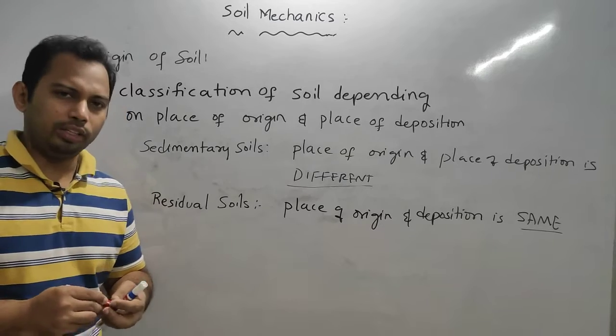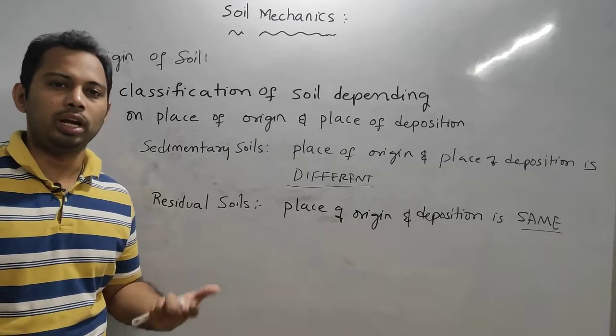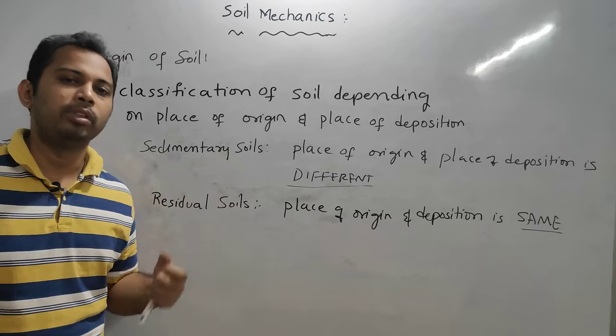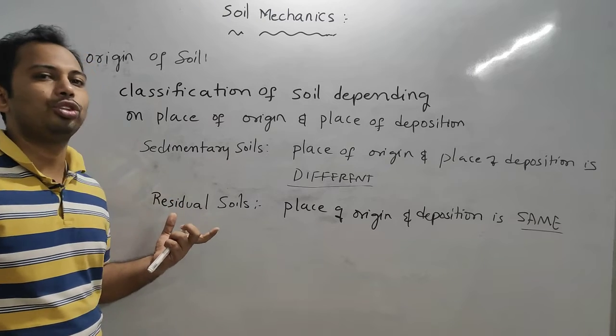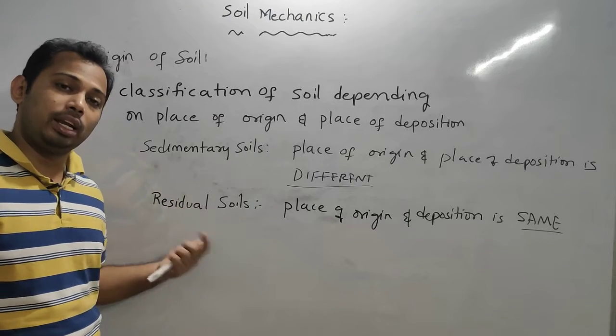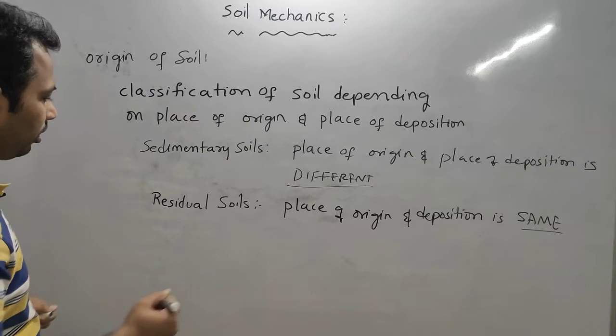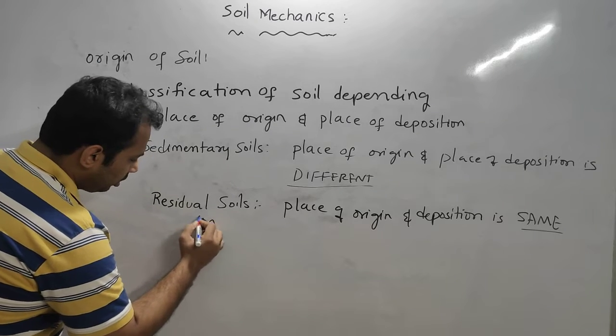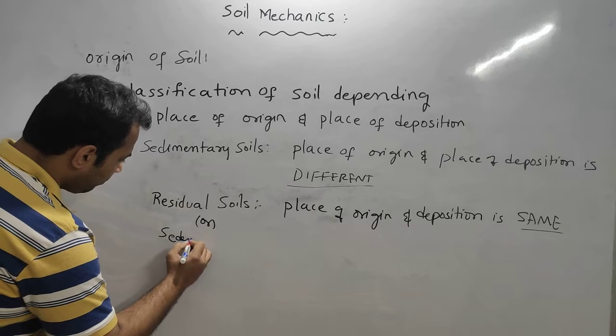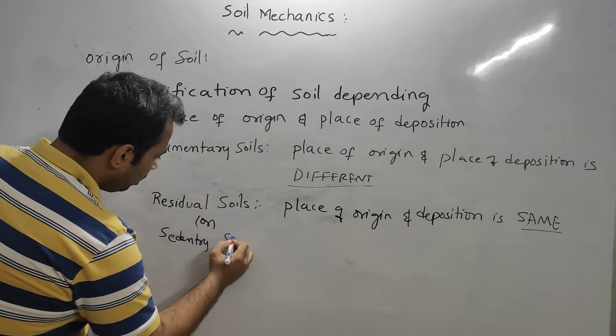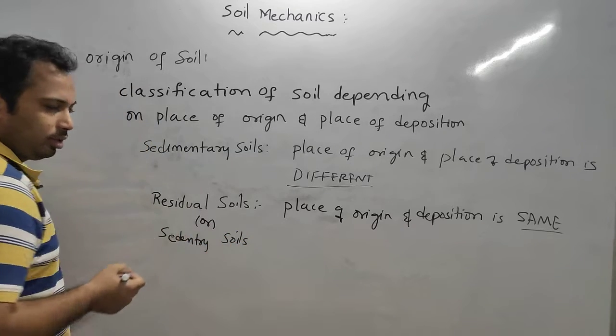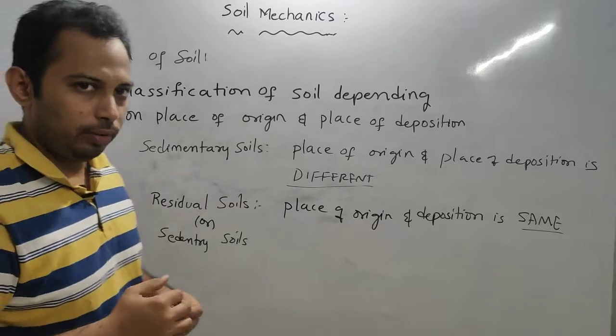Generally, residual is a term by which you can understand that it is a residue form. So that is why generally they won't ask you the name in this format. There is another name for this, that is sedentary soils. When it is easily understandable, that kind of question will not come.